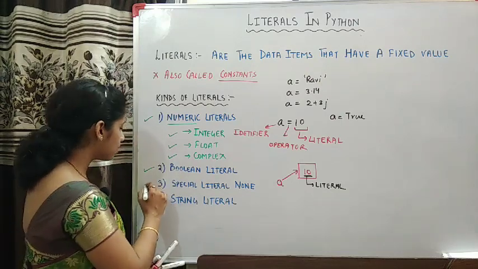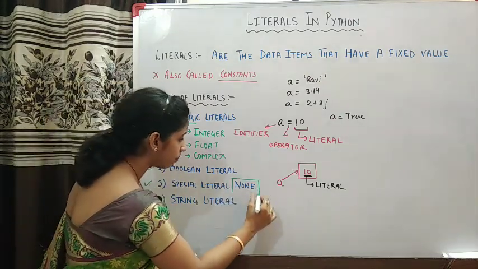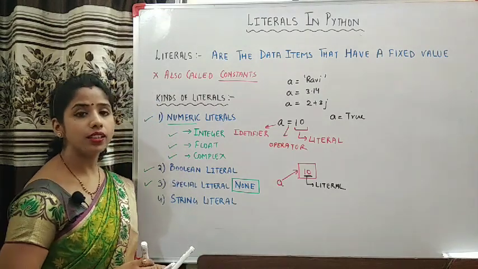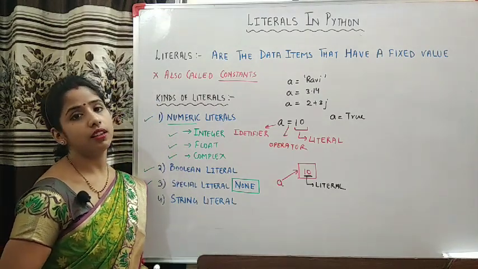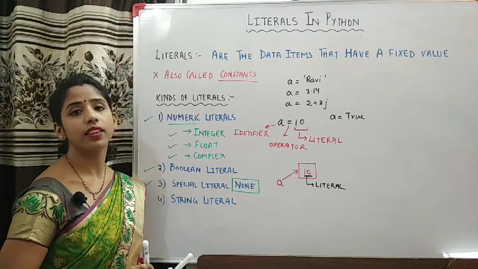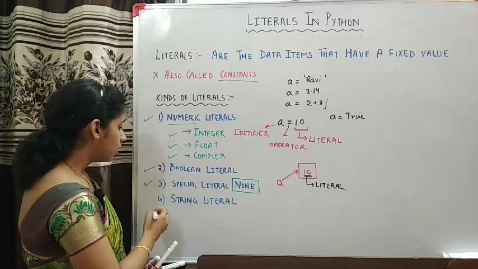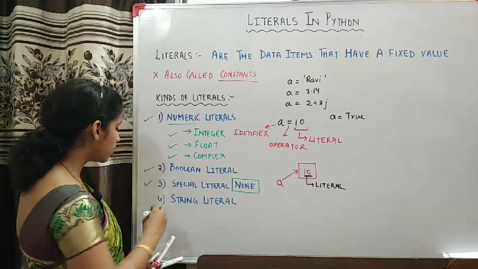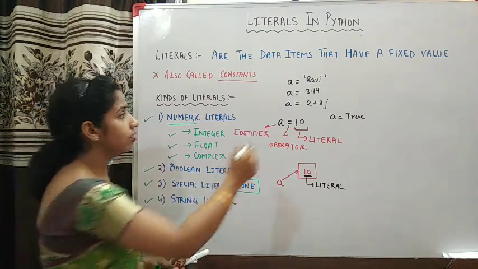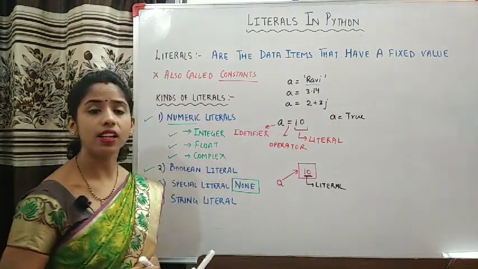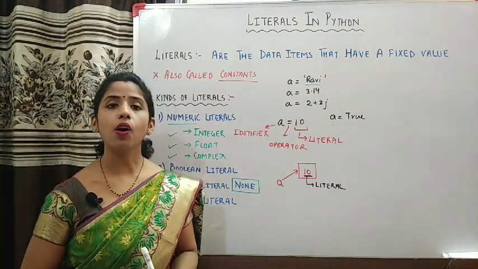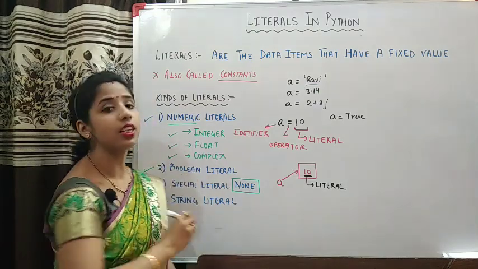Then we have a special literal called None, which has a special role in assigning values to a variable, and that we'll discuss in detail. The last category is string literal. Now I'll take up these literals in detail.